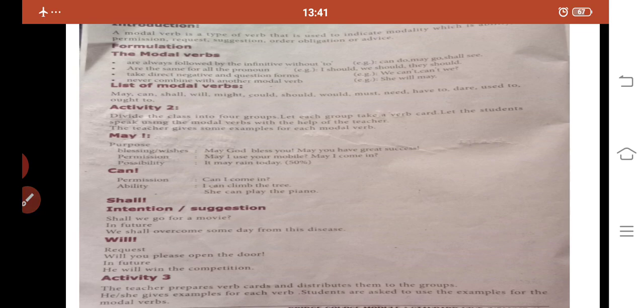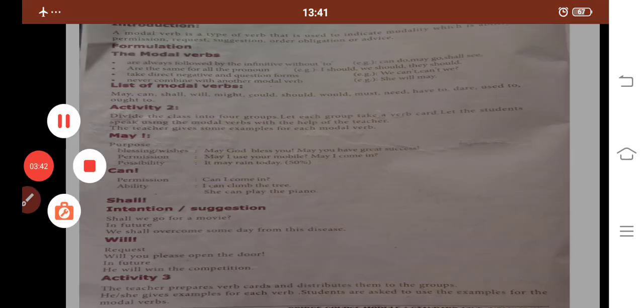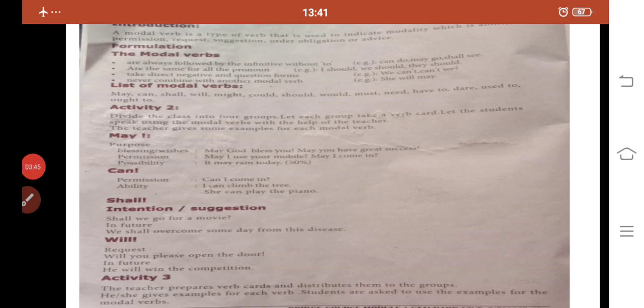Let us see the modal verb may. Where do we have to use this may? We are using this may for blessings and wishes. Whenever we bless other people, or we get blessings from others, we are using the word may for blessings and wishes. Okay. Then we are using the word may for permissions also.